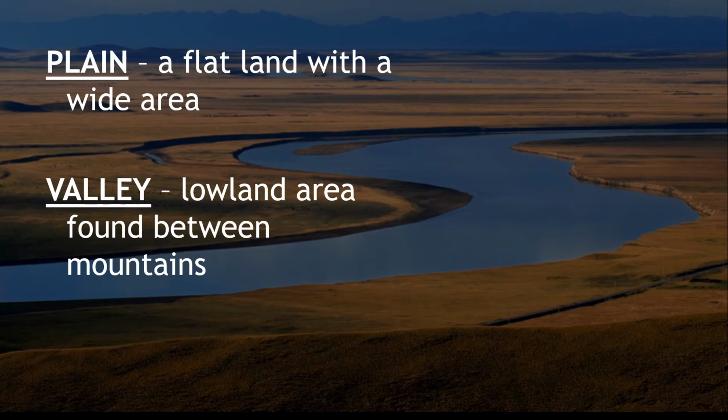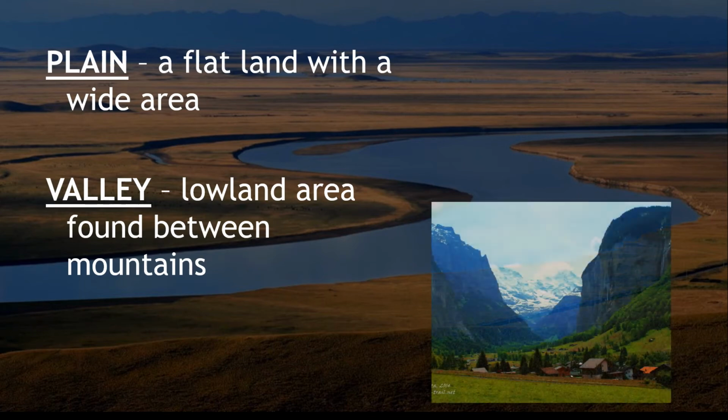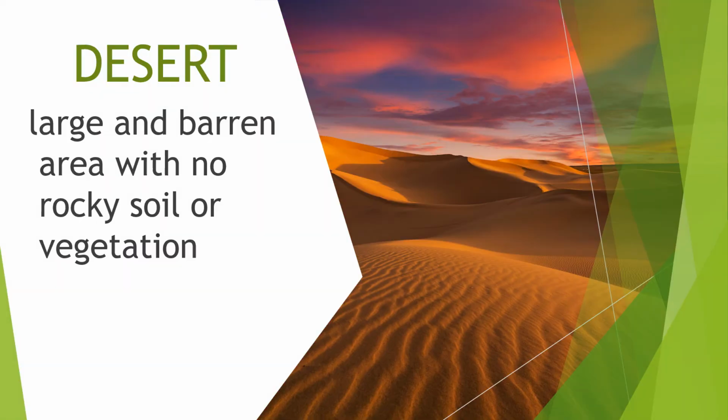Next up is the valley. A valley is a lowland area and is found between two mountains or mountains like this. Okay, and that is a valley. Next landform is the desert. A desert is a large and barren area with no rocky soil or vegetation. Take note of that, class. No rocky soil or vegetation.